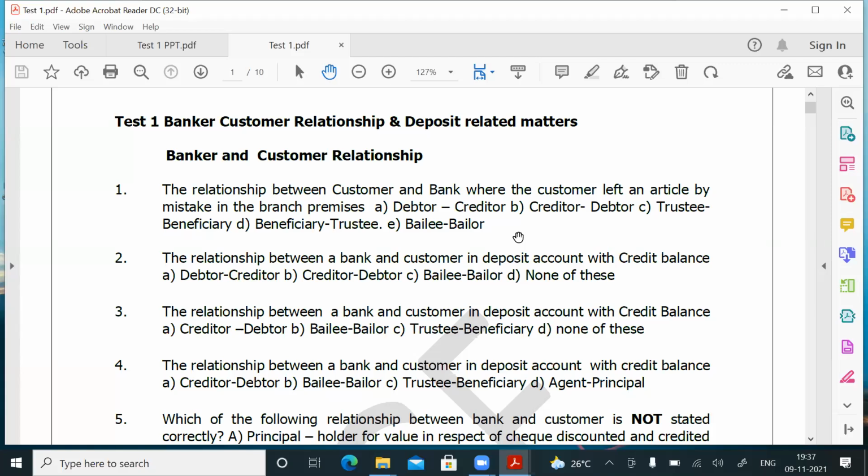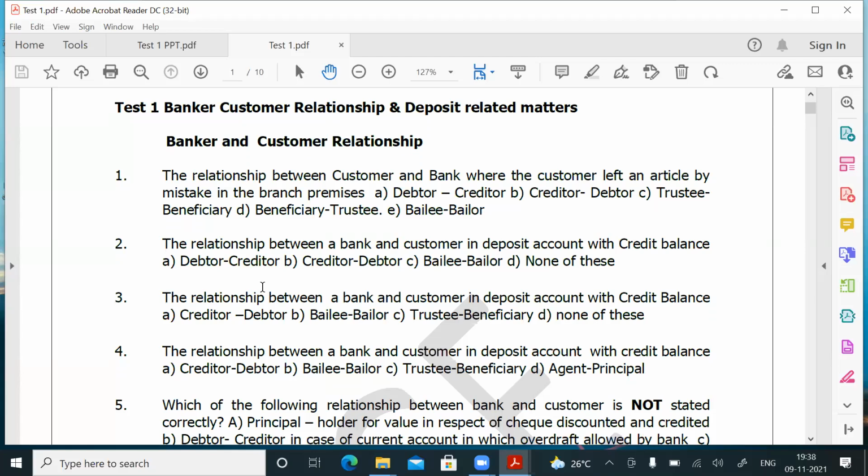That is, whenever the customer comes and deposits the money, his money is with you, the credit balance, isn't it? In that case, you are the debtor, the customer is the creditor. So the answer for question number 2, the relationship between a bank and customer in deposit account with credit balance: debtor creditor is there, creditor debtor is there, then Bailee Bailor is there, none of this. What is the relationship? Bank and customer, deposit account, credit balance. Bank is called the debtor, customer is called the creditor. Answer for question number 2 is A, no problem.